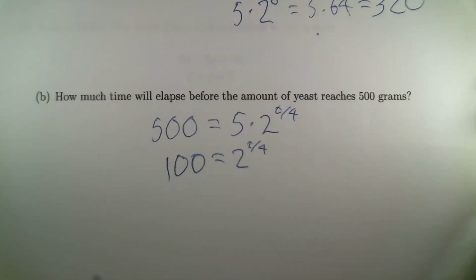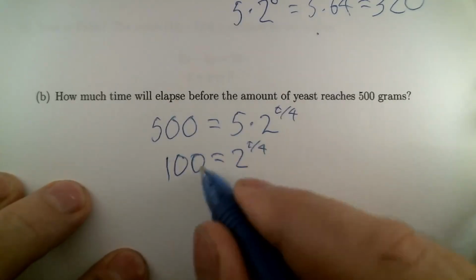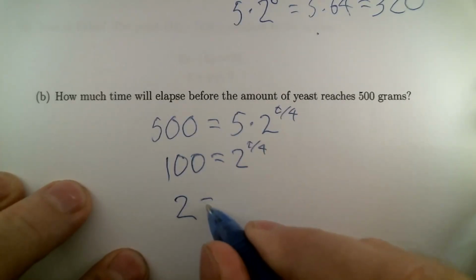You have your choice of what logarithm you would like to use, but there's 2 obvious candidates. Because the base is 2, a logarithm base 2 would make sense. But this number being a 100, a round power of 10, means common logarithm makes some sense too. I'm going to make that choice. Take the logarithm of that side, and you will just get 2.